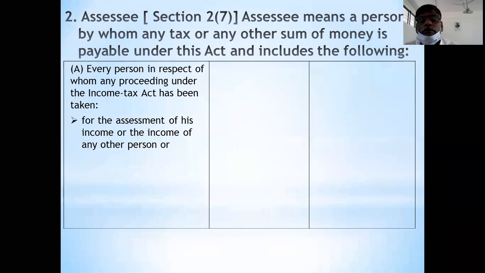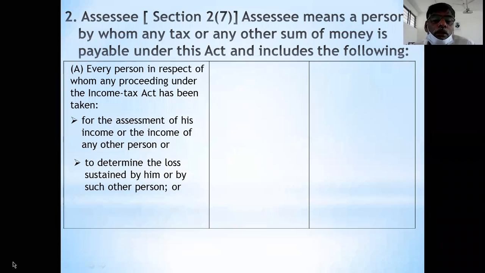Any other person is having income and that person gives an explanation, and in his explanation he proposes your name. Then you become the assessee. That is the assessment of his income or the income of any other person. To calculate any other person's income, the income tax department may start proceedings on you.